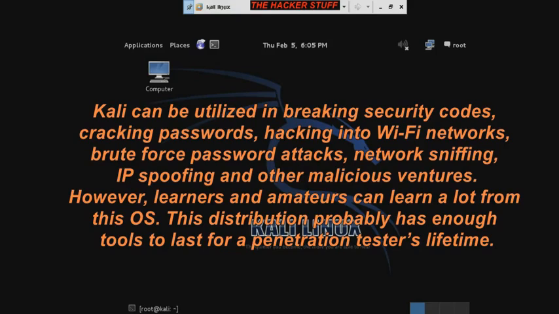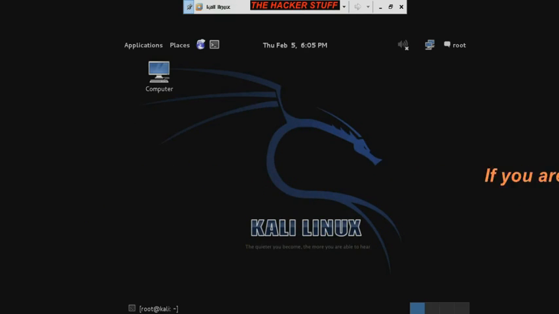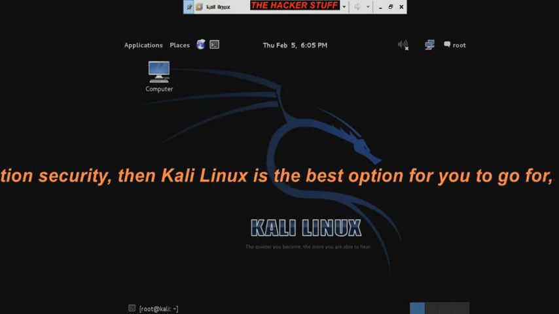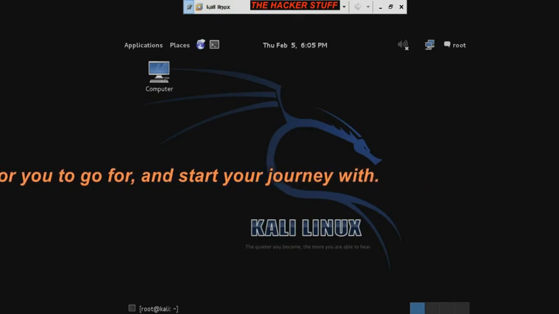However, learners and amateurs can learn a lot from this OS. This distribution probably has enough tools to last for a penetration tester's lifetime. If you are considering a career in information security, then Kali Linux is the best option for you to go for, and start your journey.